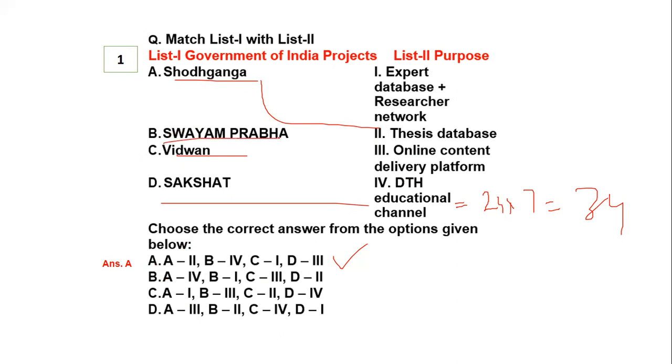So Swayam Prabha, we know that it is 4. So Swayam Prabha B4, you can go with that option also. But if not, you have to cross-check with all the options. So the right answer here turns out to be option number 1.